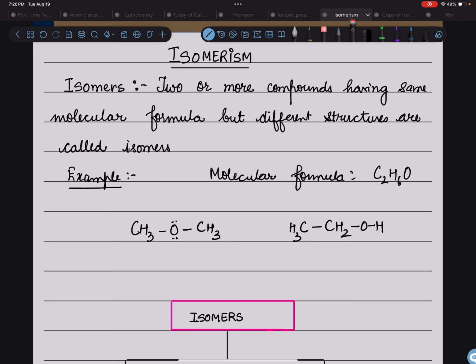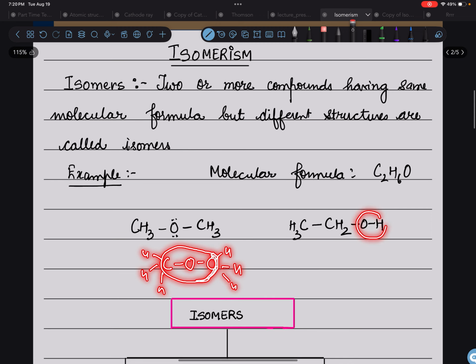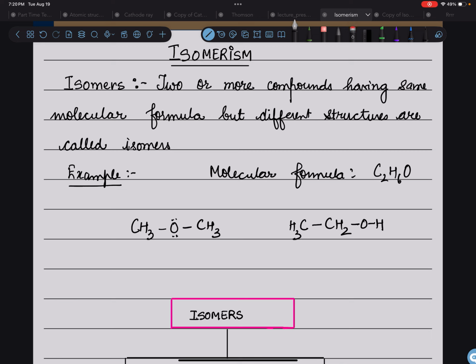If you look at this, it is carbon, oxygen, carbon, and then each carbon is connected to 3 hydrogens, CH3, CH3. When you have this type of linkage, C-O-C, that represents a special kind of organic compound which is called ether. And when you have this type of thing, you call it alcohol, OH, right? So the name for this compound is dimethyl ether, and for this one it is ethanol or ethyl alcohol.